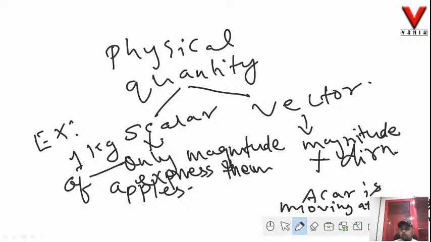Fine. So at times you can see a question in your examination: which among the following is a scalar quantity, or which among the following is a vector quantity. These are the two likely questions that may be asked from the topic that I have just delivered. So if you find a magnitude along with direction, it is always a vector. If you find only magnitude and not direction, it is a scalar. Okay, fine. Now let us move to the next part.